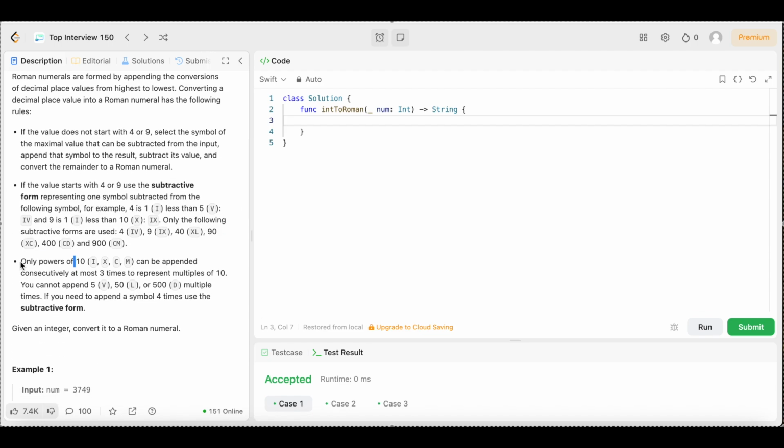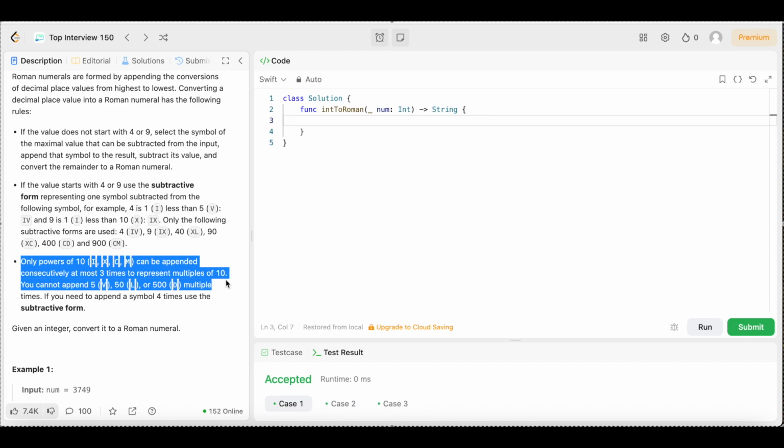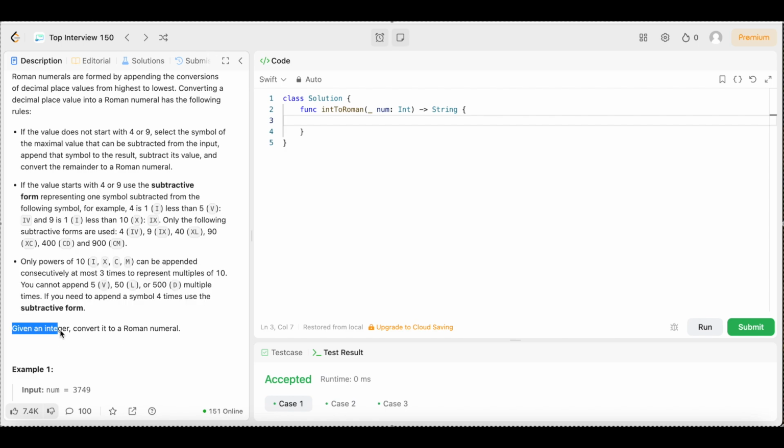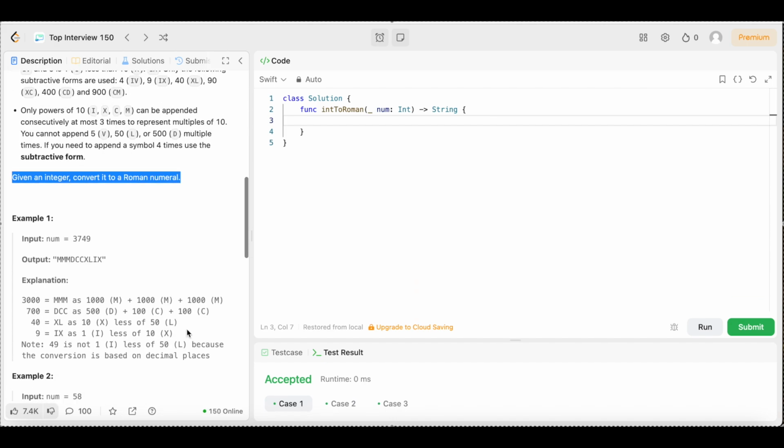Only powers of 10, I, X, C, and M, can be appended consecutively at most 3 times to represent multiples of 10. You cannot append 5, which is V, or 50, which is L, or 500, which is D, multiple times. If you need to append a symbol 4 times, use the subtractive form. Given an integer, convert it to a Roman numeral. So, let's look at these examples so we can see what they mean.